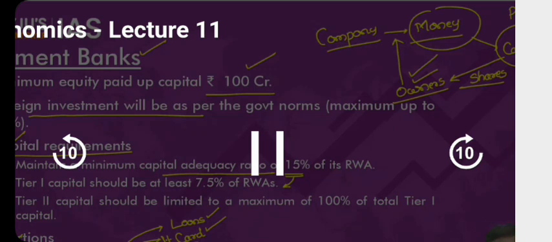So minimum 75% in government securities, remaining 25%, they will have to keep in the form of deposits with other banks. Now, understand this carefully. When you keep a deposit, you will earn interest. When you invest in government securities, you will earn interest.